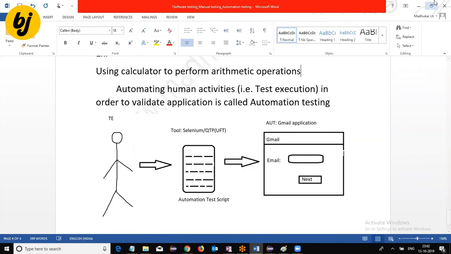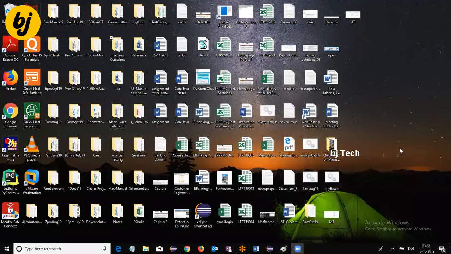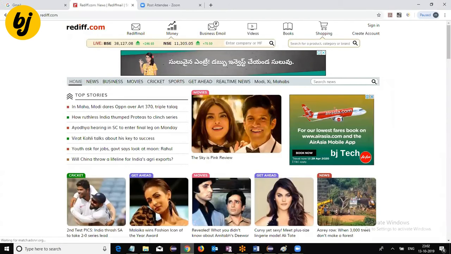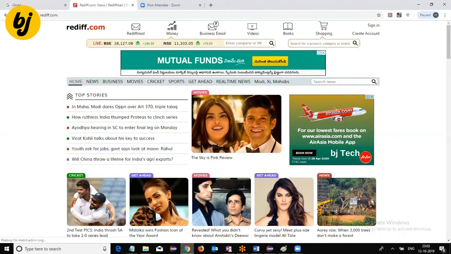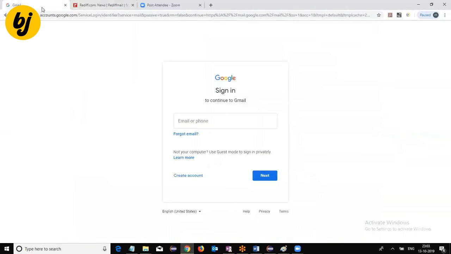Now let me show manual testing and automation testing. I want to test the login functionality in the Gmail application using valid data. First, I'm going to show manual testing. I will open the browser, open the URL, enter the valid username, and click on next.